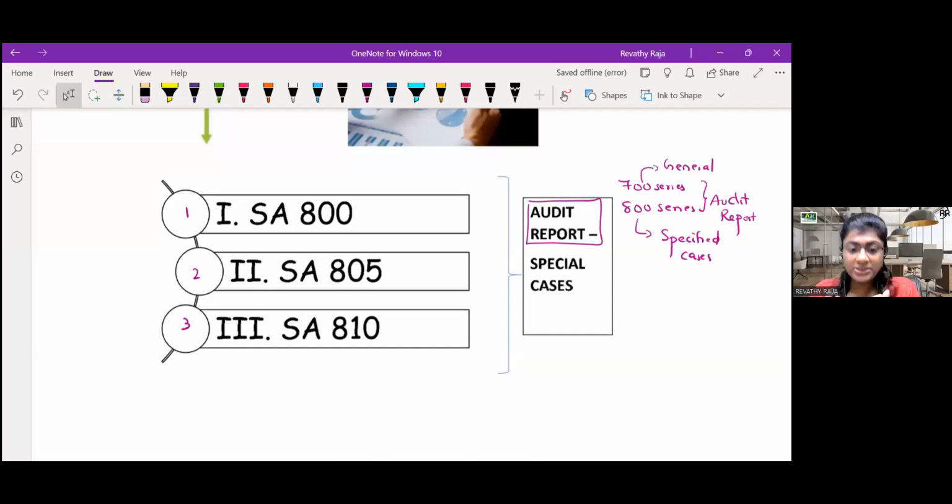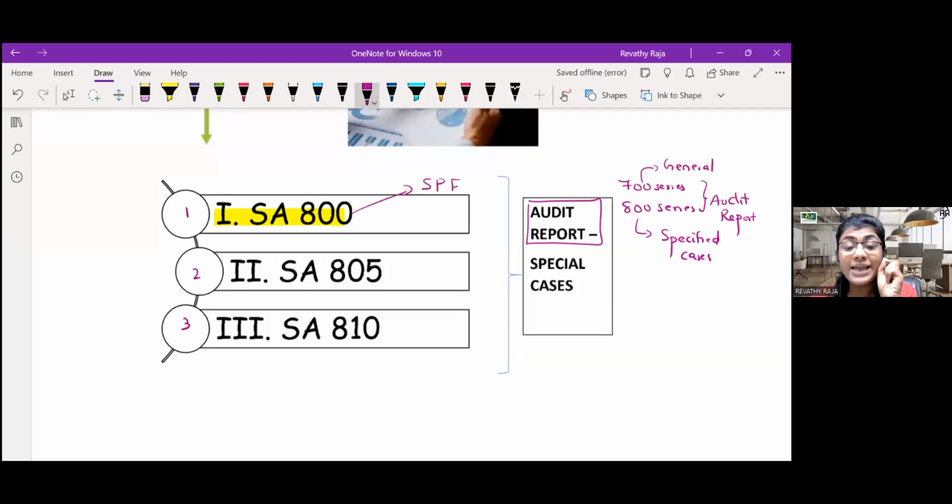Now, 800 series, I will give you the keywords which you should remember. In SA 800, guys, you are the auditor. But here, you are going to give your opinion on financial statements prepared not on a general purpose, but a specific purpose framework.